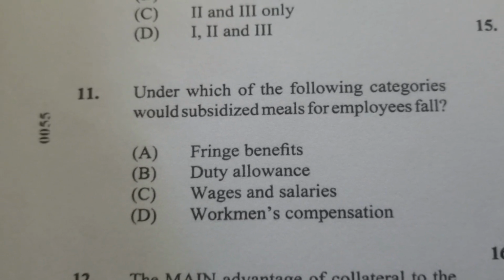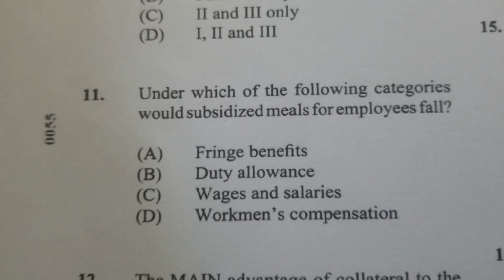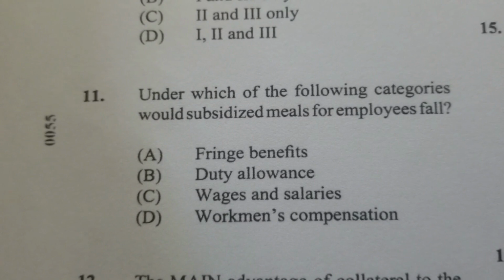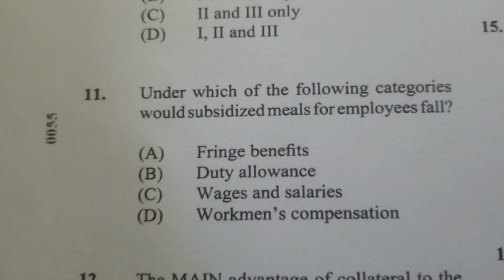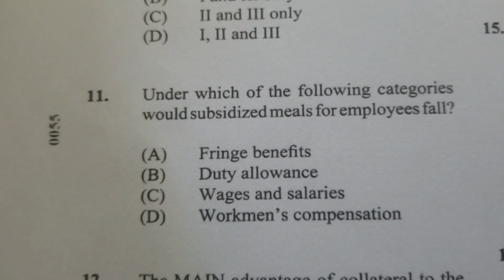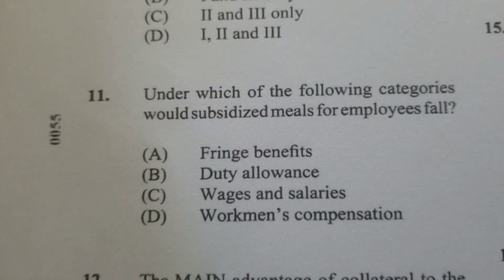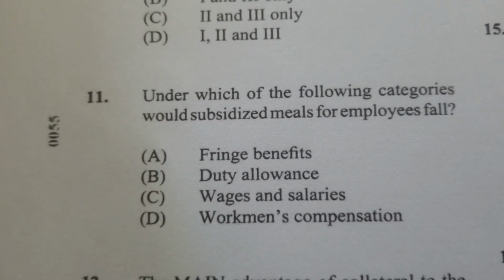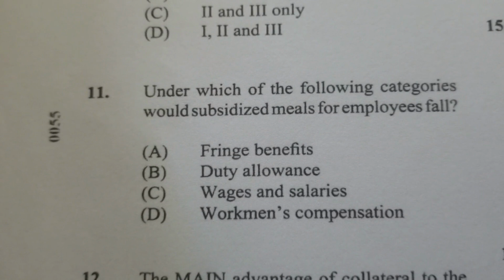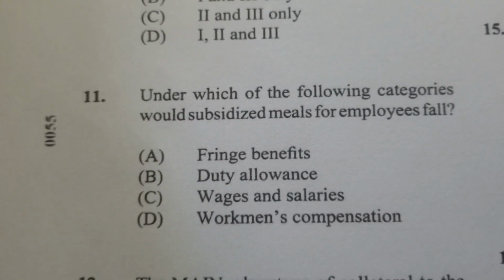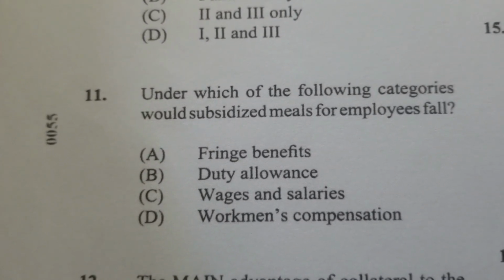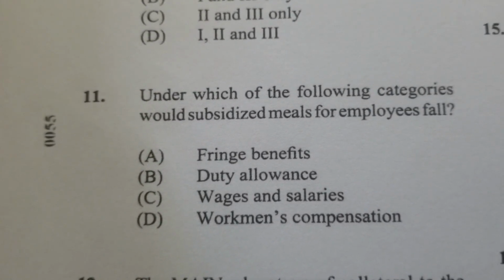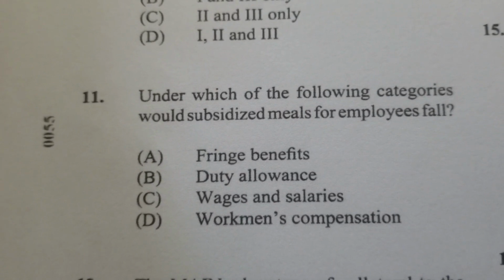Item 11. Under which of the following categories would subsidized meals for employees fall? Based on the options they have given us, workers' compensation, that's D, B, wages and salaries, and they have indicated a duty allowance.